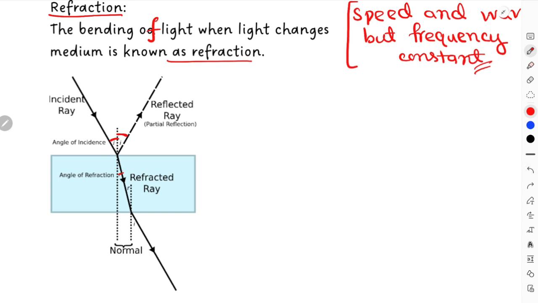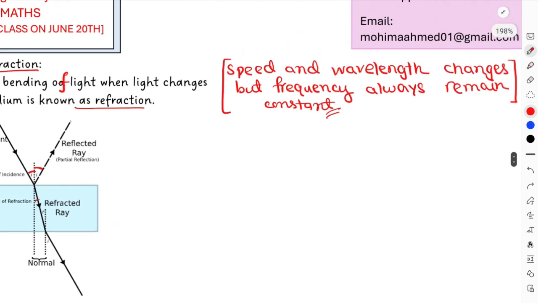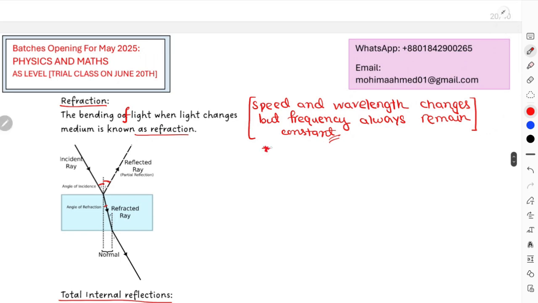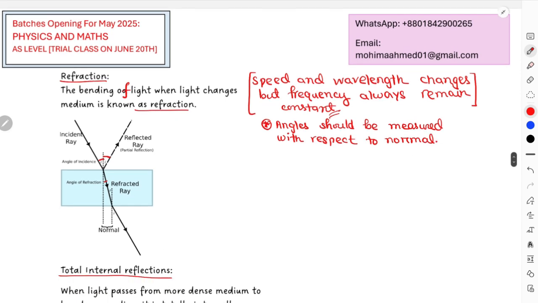In all the cases for refraction and reflection, the angles should be measured with respect to the normal, not with respect to your boundary.